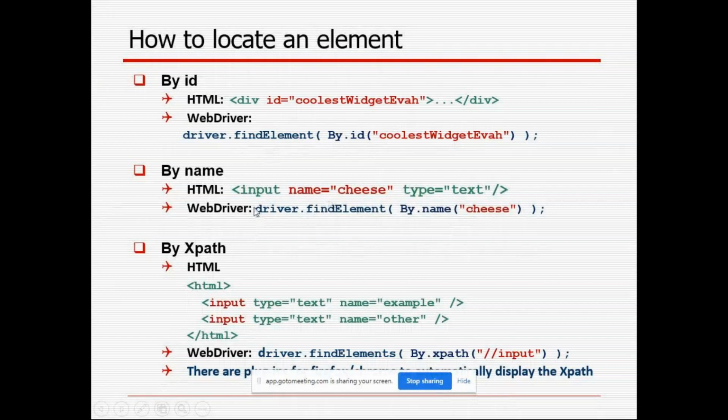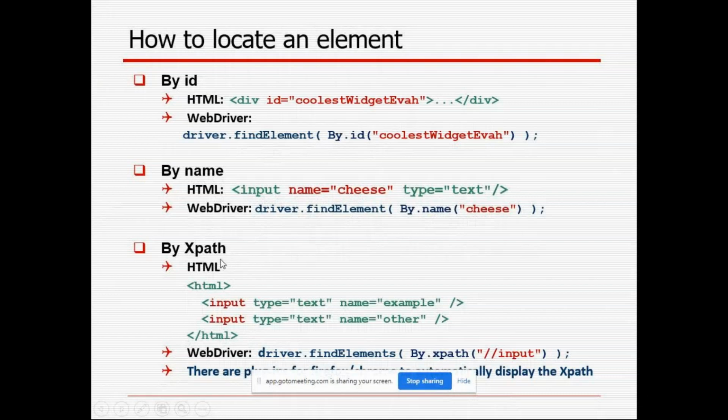Like that, by dot name also you can write. Here the input tag name is different from the previous one, and the locator is different, name, and the value is also different. So according to that we have to write. By dot name, we have written the locator name and the value of that one. Like that, XPath is also one locator, and maximum we are using only XPath.